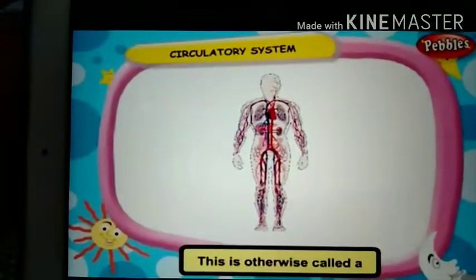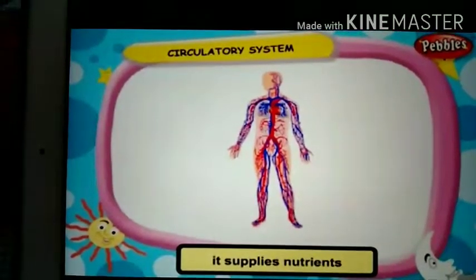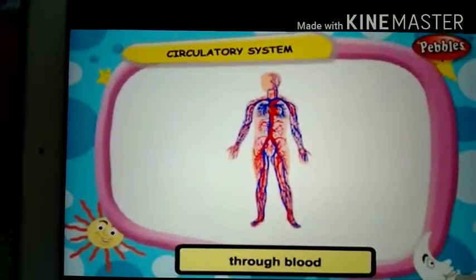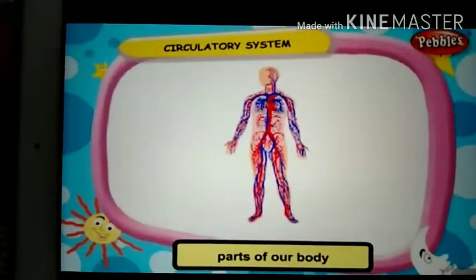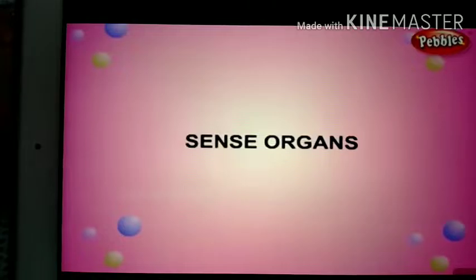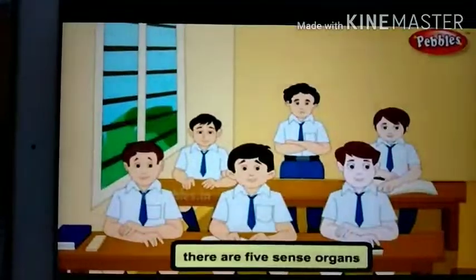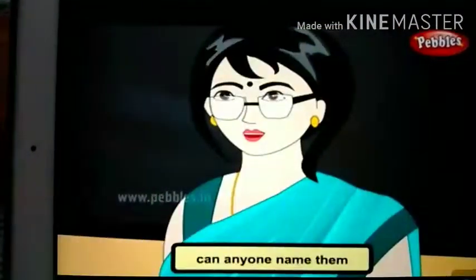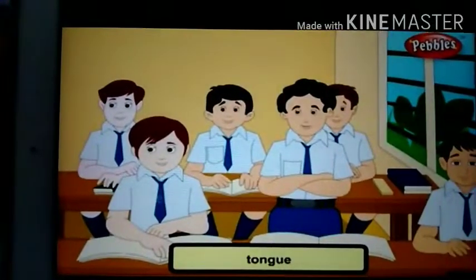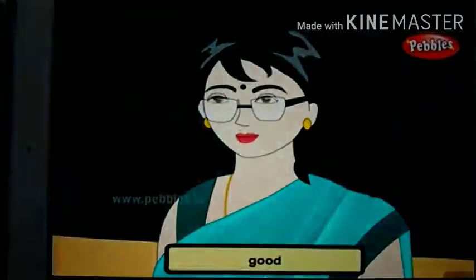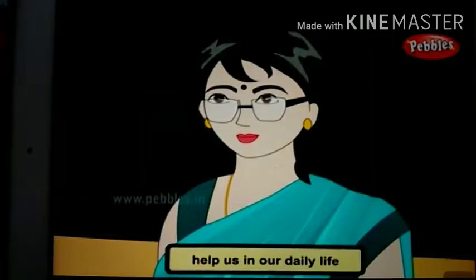This is otherwise called a transporting system of our body. It supplies nutrients to different parts of our body through blood and also collects waste materials from various parts of our body. Sense organs. How many sense organs do we have? There are 5 sense organs in our body. Can anyone name them? Eyes, ears, nose, tongue, and skin. Good. I will tell you how our sense organs help us in our daily life.